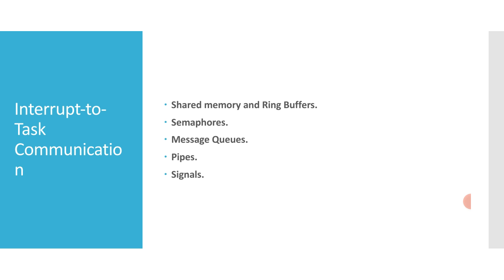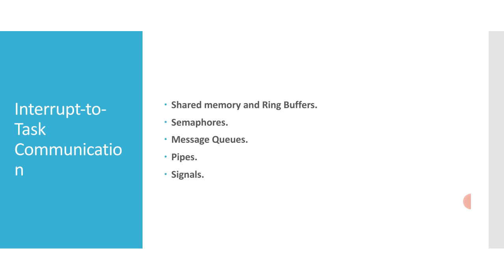Semaphores. ISRs can give semaphores except for mutual exclusion semaphores and VxMP shared semaphores, as we discussed earlier in our previous videos. The tasks can take and wait for them.